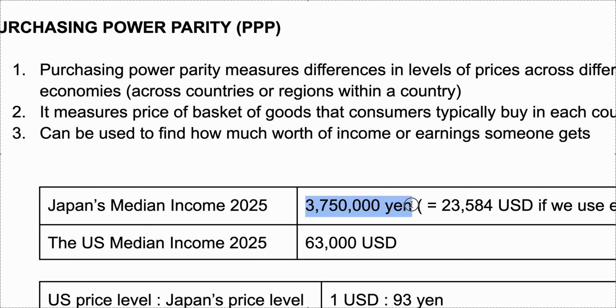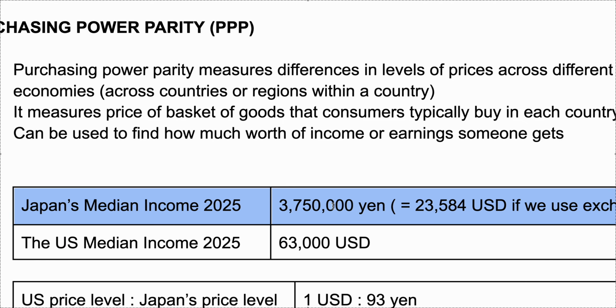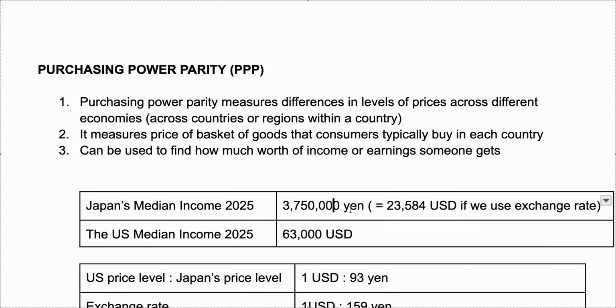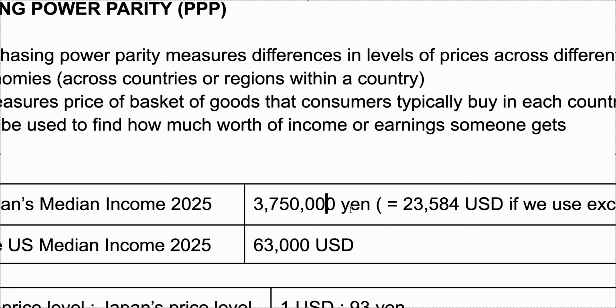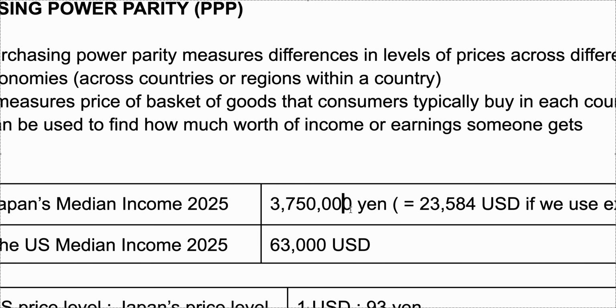The median income of a Japanese household is 3,750,000 yen. Okay, and the U.S. median income is 63,000 U.S. dollars. So this is the most typical income that a U.S. household is earning and a Japanese household is earning. But obviously, let's say you're a U.S. citizen, right? You're working in the U.S. You've never visited Japan.